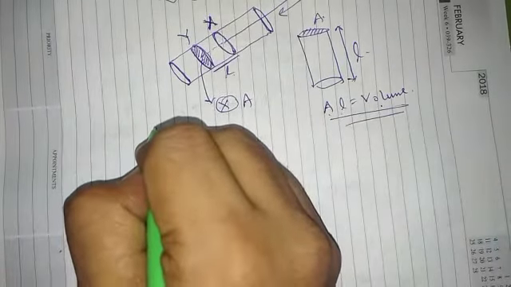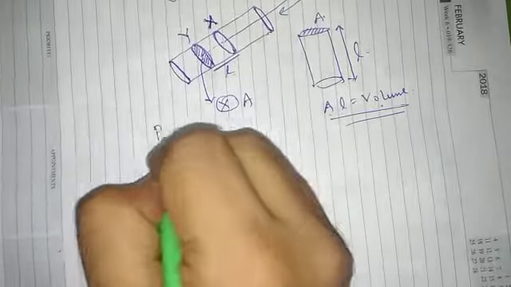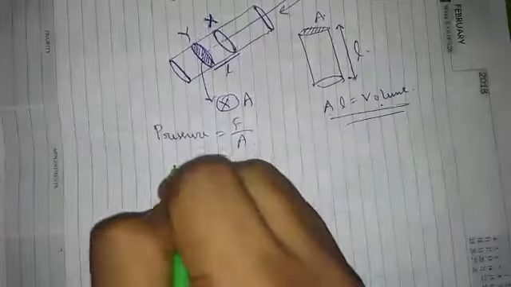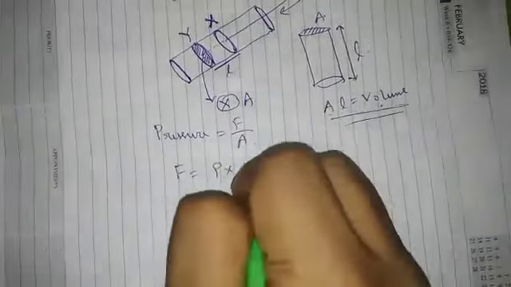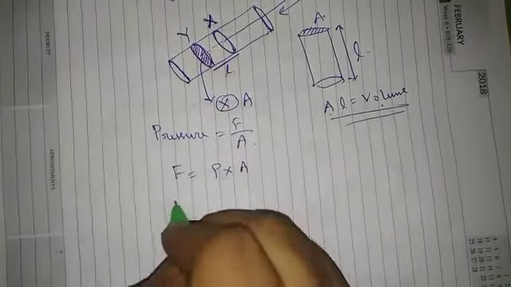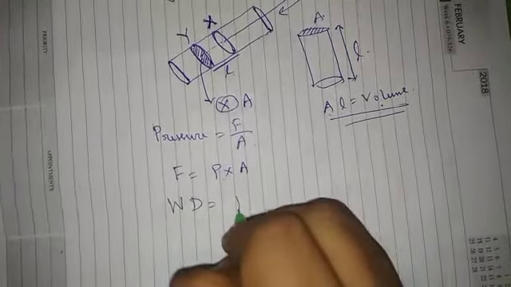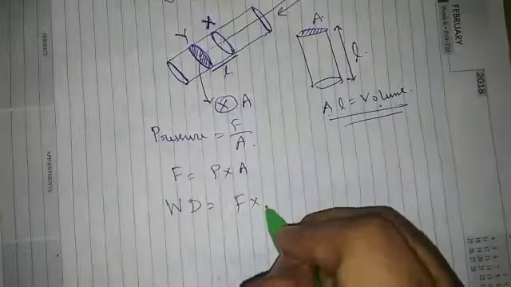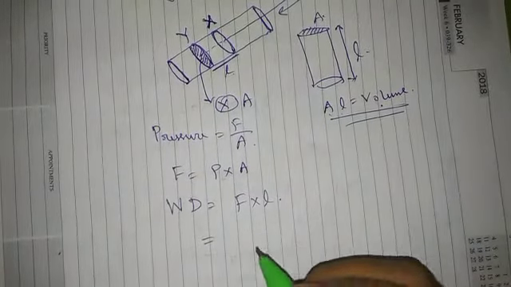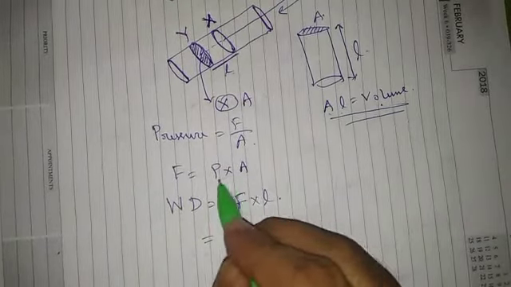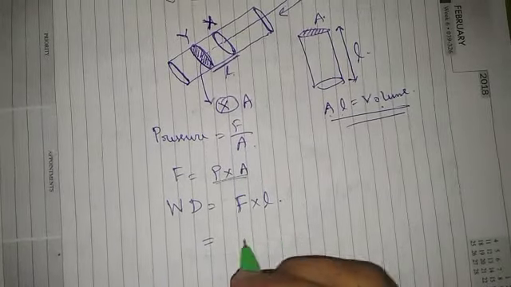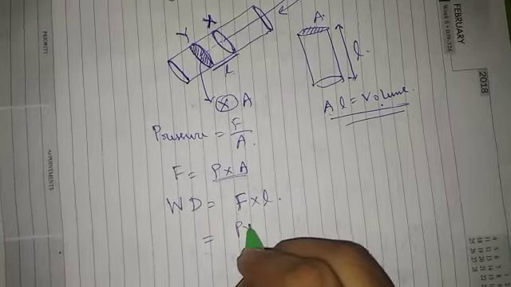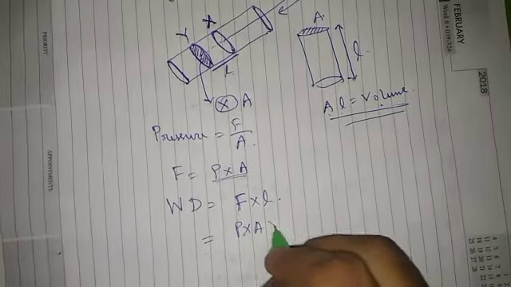Okay, now let us calculate work done. First we need to know what the pressure is. Here pressure equals force by area. So force equals pressure into area. So what is work done? Work done equals force into displacement. Here displacement is L. So let us convert this force by this, because we know force equals pressure into area. So the work done is pressure into area into L.